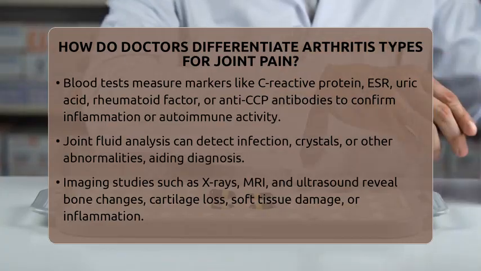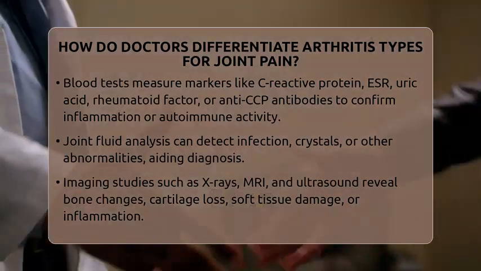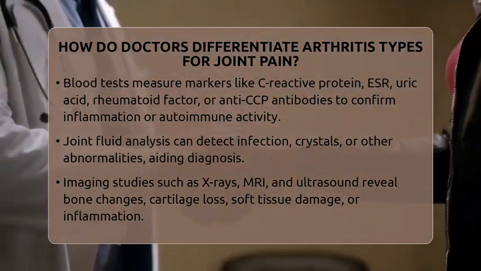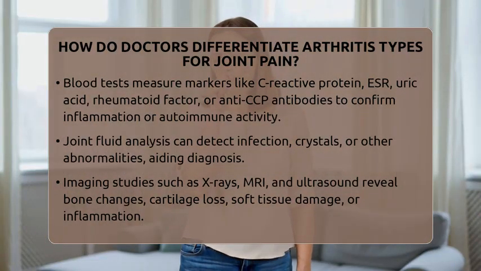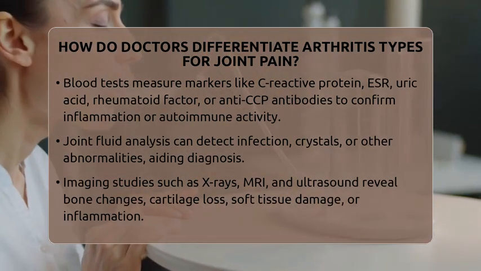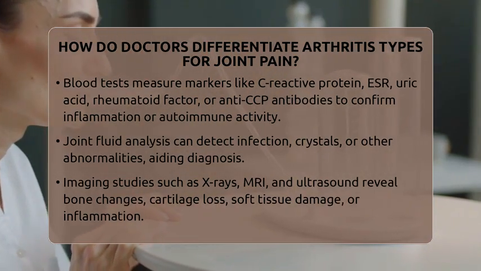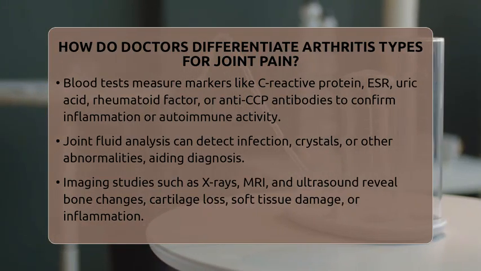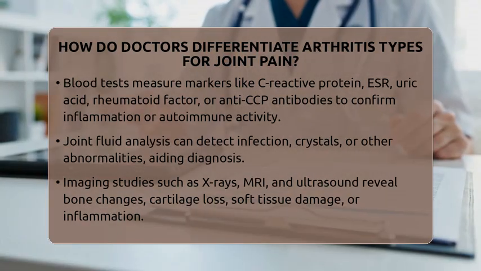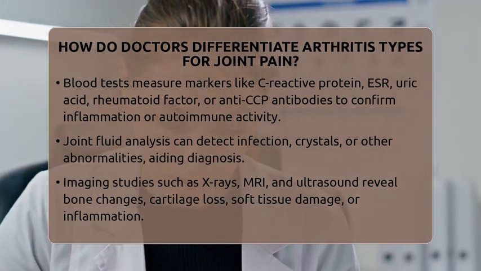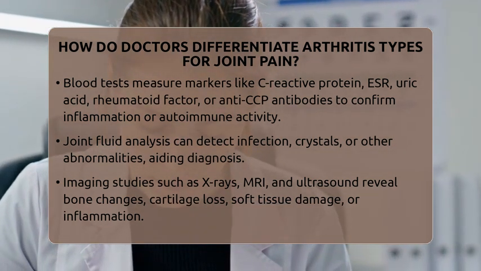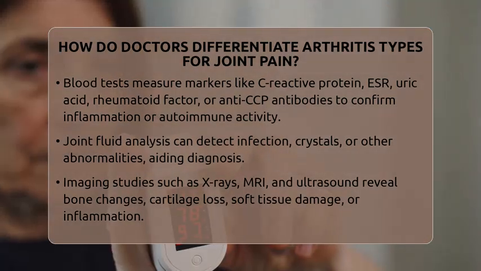Blood tests can also detect signs of infection or autoimmune activity. For example, high uric acid levels might point to gout, but the definitive test is finding urate crystals in joint fluid. Tests for rheumatoid factor or anti-cyclic citrullinated peptide antibodies are used when rheumatoid arthritis is suspected. Sometimes, doctors draw joint fluid with a needle to analyze it. This can reveal infection, crystals, or other abnormalities.